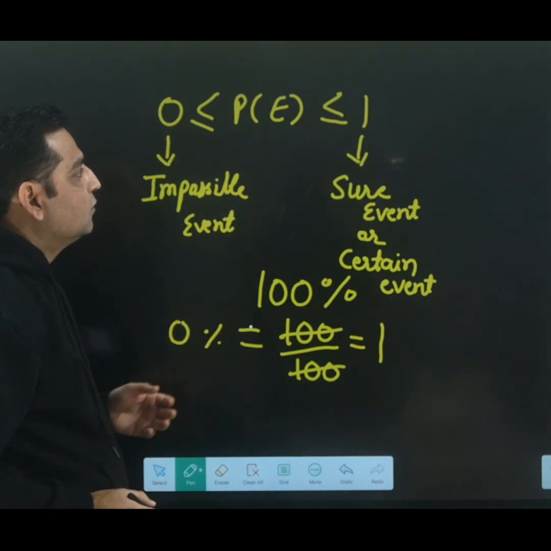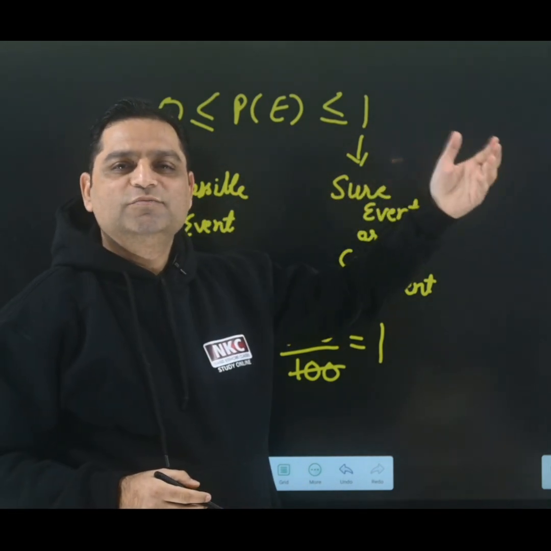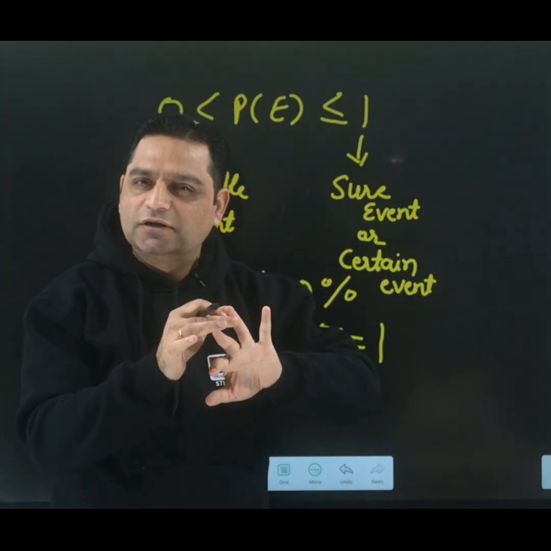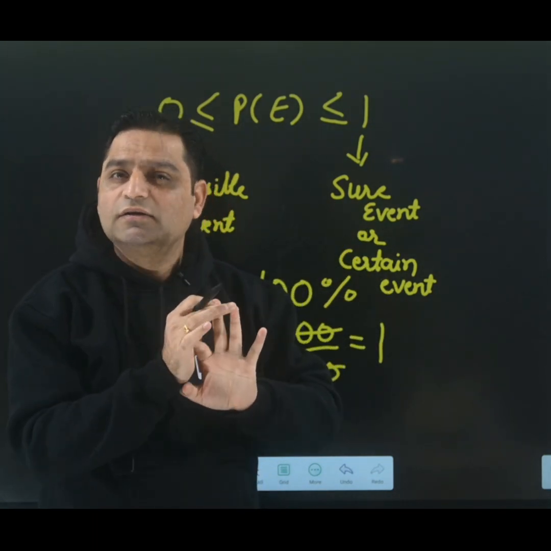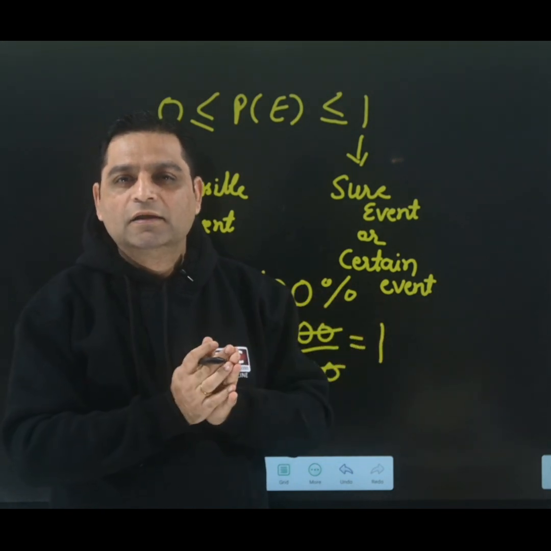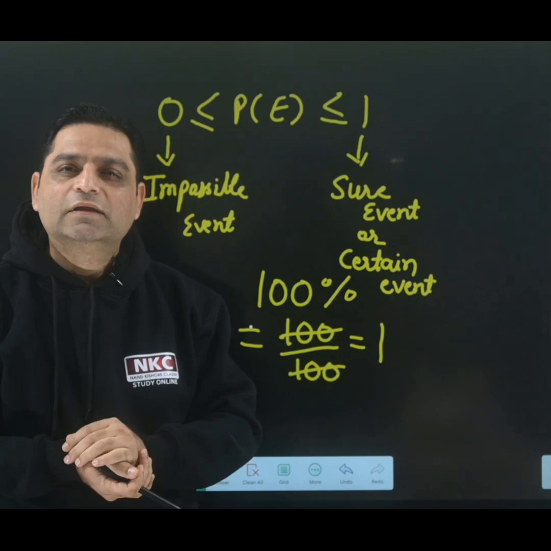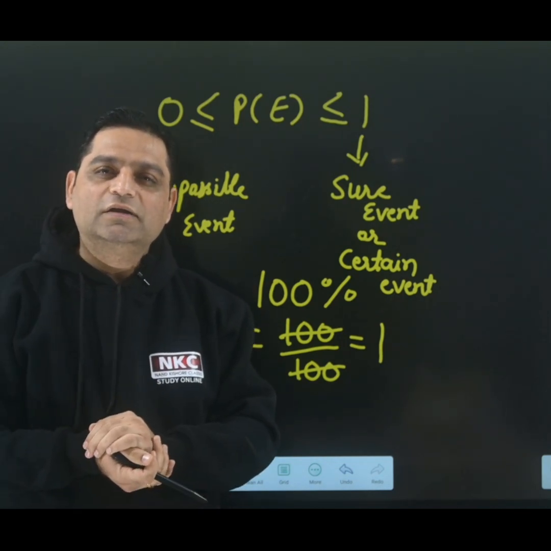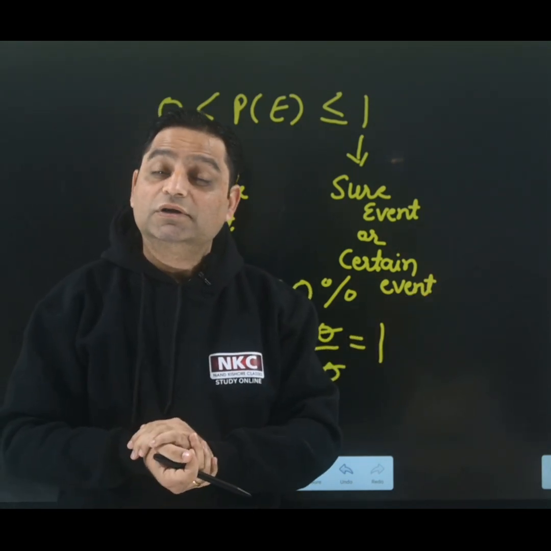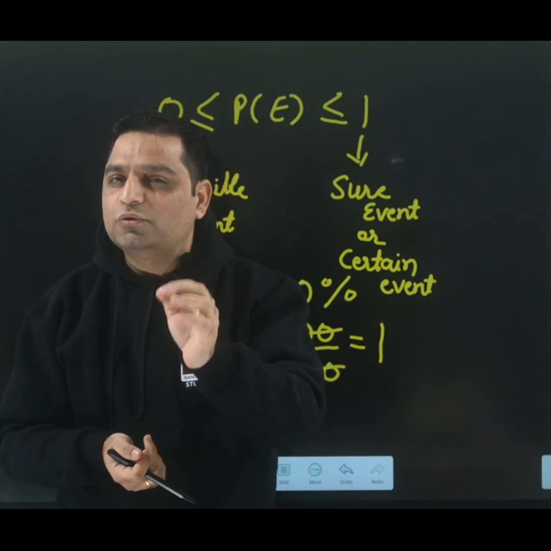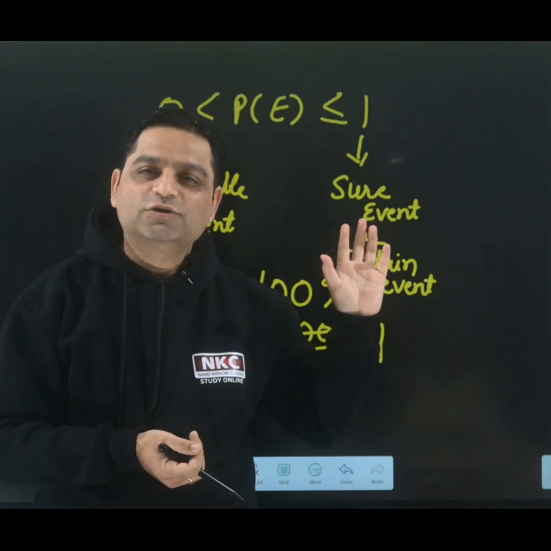And obviously all remaining probabilities lie between 0 and 1. They can be written as fractions, percentages, or decimals. Anyways, today I tried to clarify the basic concept of probability. In our upcoming lectures, we will be covering different types of questions which you will definitely enjoy and which will be helpful for exams also. But before doing those questions, this much introduction was sufficient.